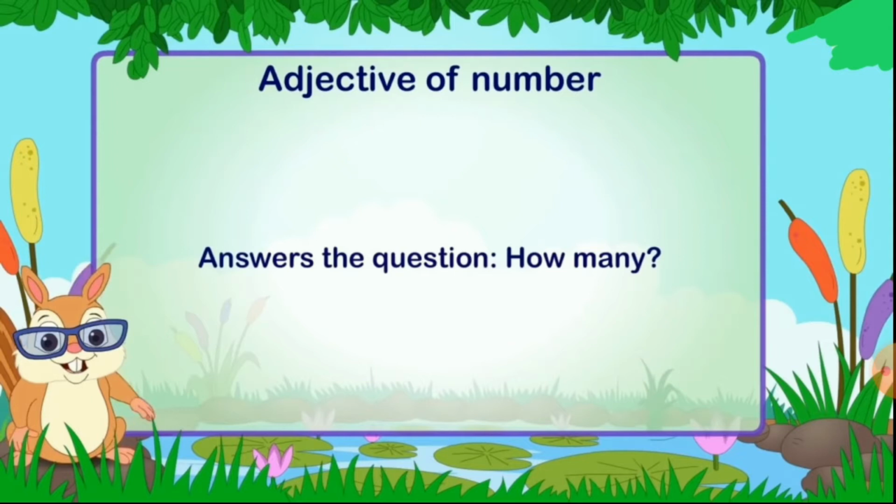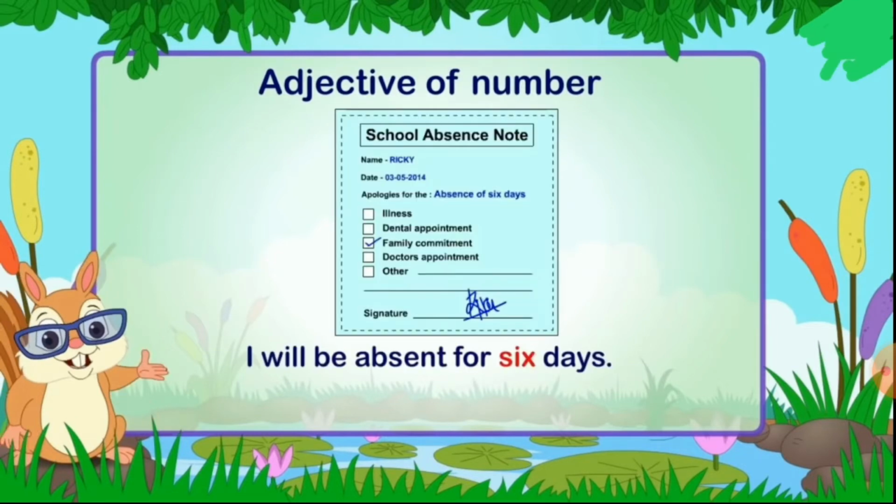Adjective of number. Adjective of number answers the question how many, and it is used with countable nouns because we can count them. Look at the example: I will be absent for 6 days. Now, as you know, days are countable nouns. We can count days: 1 day, 2 days, 3 days, 4 days, 5 days, 6 days. So, adjective of number is used with countable nouns.